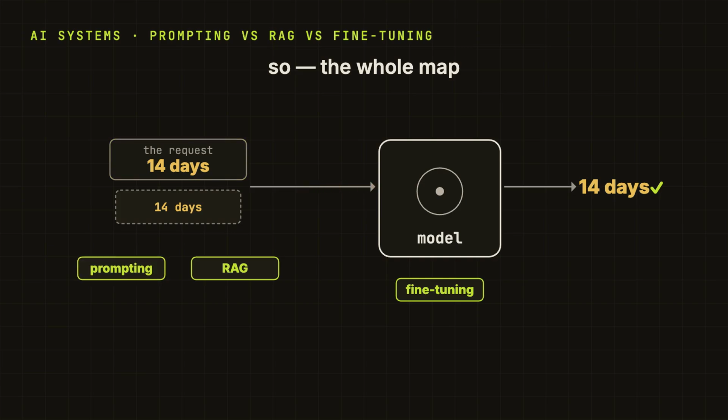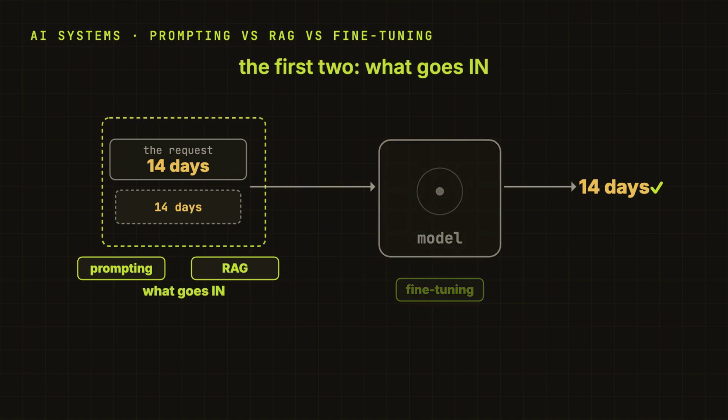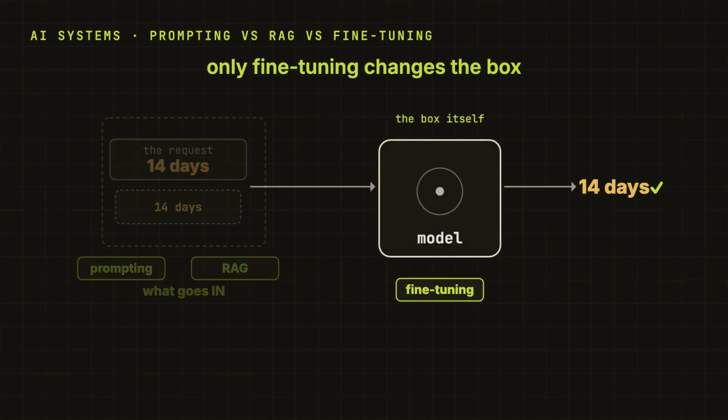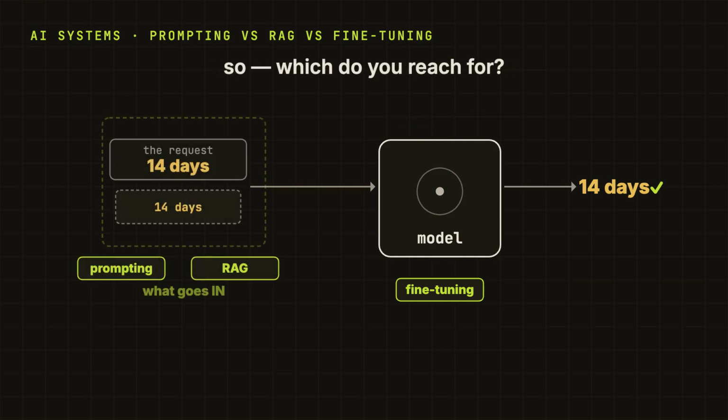So that is the whole map. Prompting changes the request, RAG changes the context, fine tuning changes the model. And notice, the first two both change what goes into the box. With prompting, we decide what to put in. With RAG, the system fetches it for us. Only fine tuning changes the box itself. So the whole skill is really just this: look at the problem, and you know which lever to pull. So let's take them one at a time. Cheapest first.